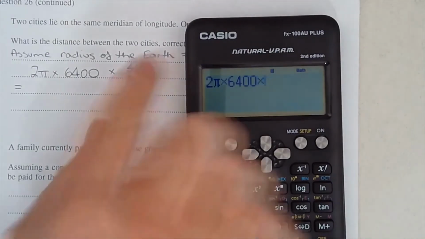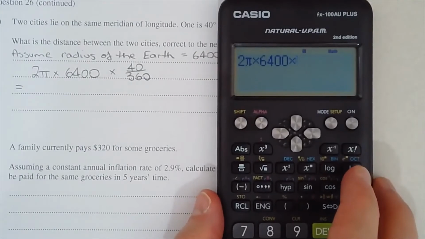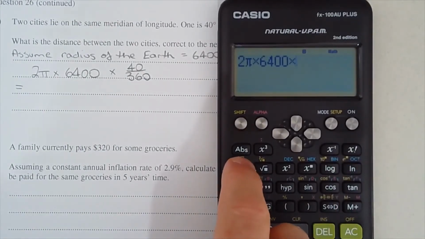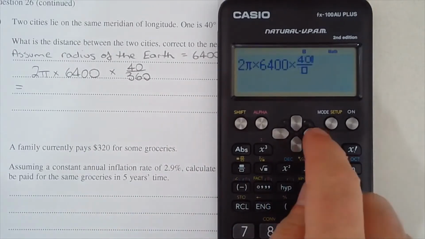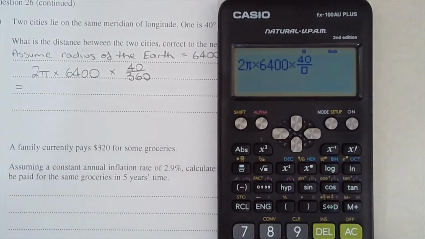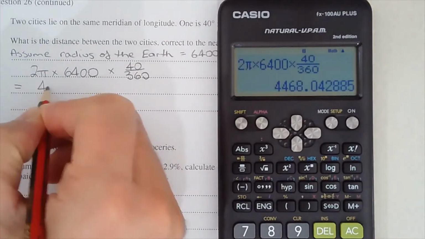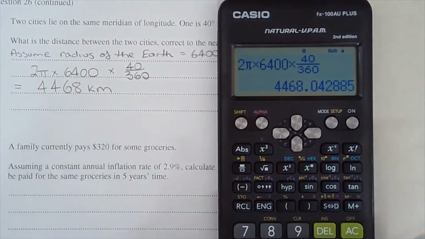That little detail needed to be given there. In the old syllabus, that was I think supplied in a formula sheet. So to answer this question in the current syllabus, we need to be given some details. And we get 4,468 kilometers to the nearest kilometer.